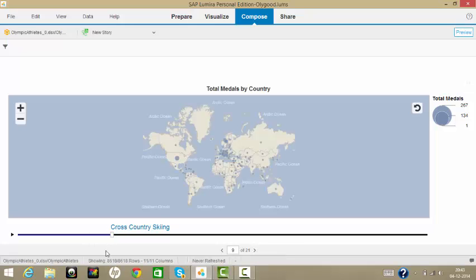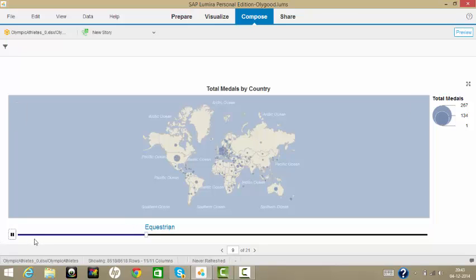This is total medals by country. This is a geo bubble chart where the size of the bubble shows the total medals won by that country in this period 2000 to 2012 in a particular sport. This is cross country skiing. If I play this animation, it goes from sport to sport.